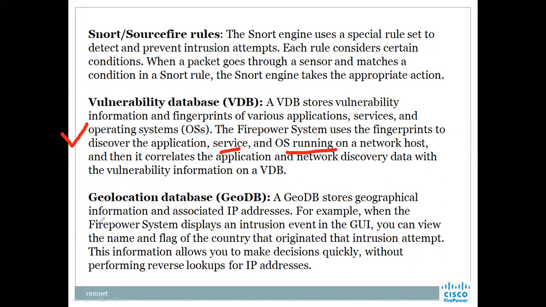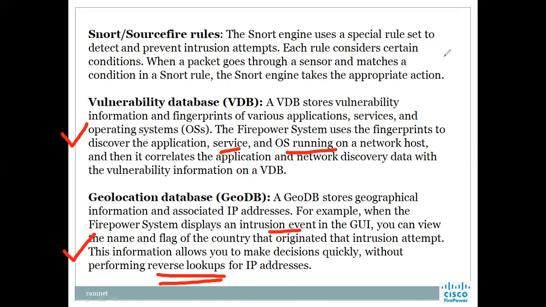Okay, geolocation database. GeoDB stores the geographical information and associated IP addresses. For example, when the Firepower system displays an intrusion event in the GUI, you can view the name and flag of the country that originated that intrusion attempt. This information allows you to make decisions quickly without performing a reverse lookup for the IP addresses.